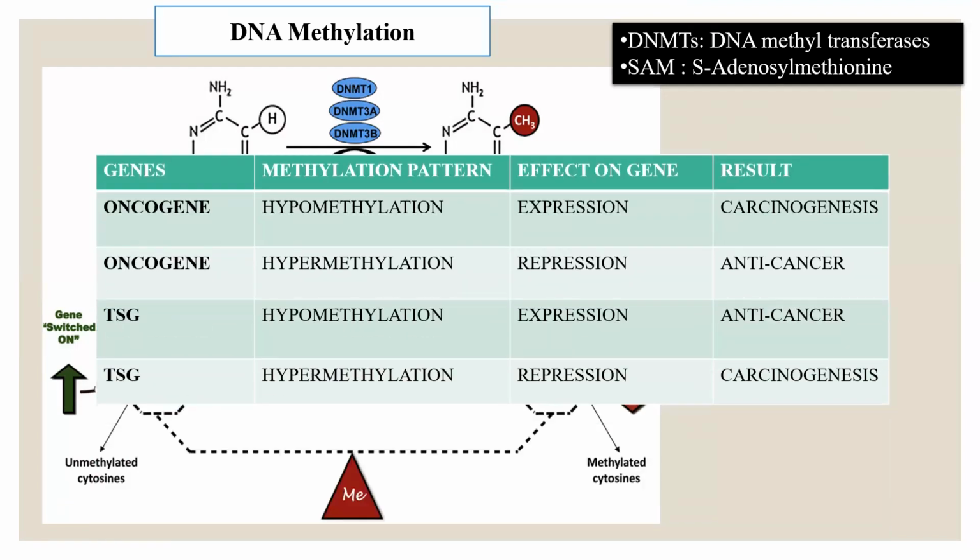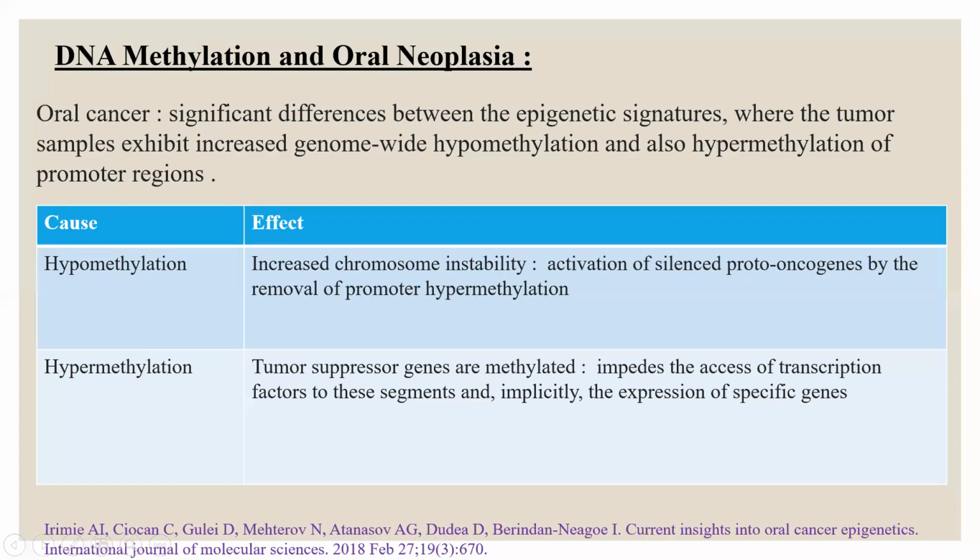So here there are certain instances where we can see the oncogene, which is responsible for carcinogenesis, and the tumor suppressor gene, which will suppress the carcinogenic process. When there is hypomethylation of an oncogene, the gene will be expressed, and then there will be carcinogenesis. When the oncogene is hypermethylated, there will be repression or silencing, due to which there will be an anti-cancer effect. When a tumor suppressor gene is hypomethylated, there will be expression, and because of that there will be an anti-cancer effect. And when tumor suppressor genes are hypermethylated, there will be silencing, due to which the result will be carcinogenesis.